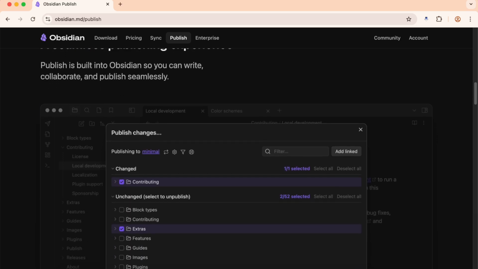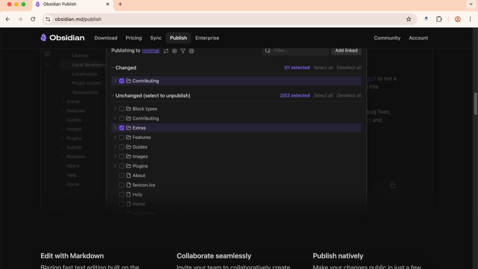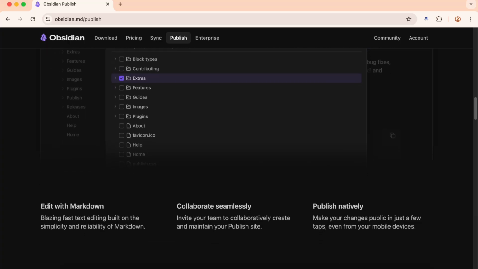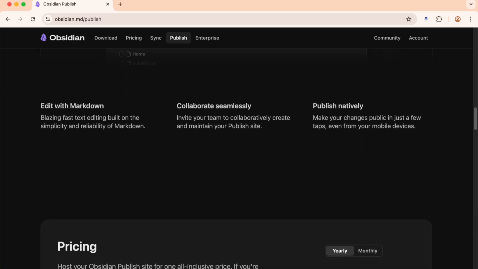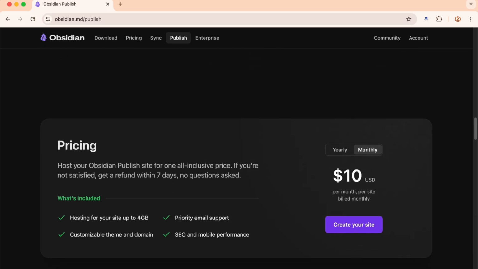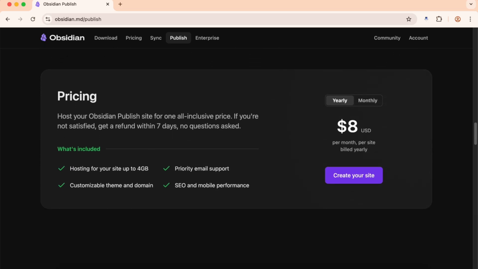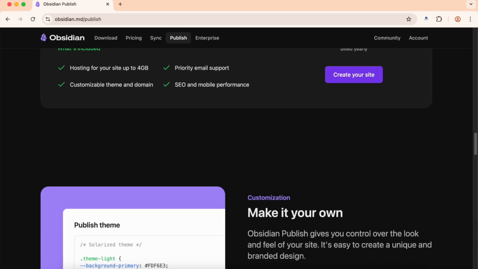I started with just three: Templater for consistent note formats, Calendar for daily notes, and Dataview for creating dynamic note indexes. That's it. Everything in Obsidian is stored as plain text markdown files on your computer. This means you own your data completely, no proprietary formats, no vendor lock-in. If Obsidian disappeared tomorrow, you'd still have all your notes in a format you can open anywhere.